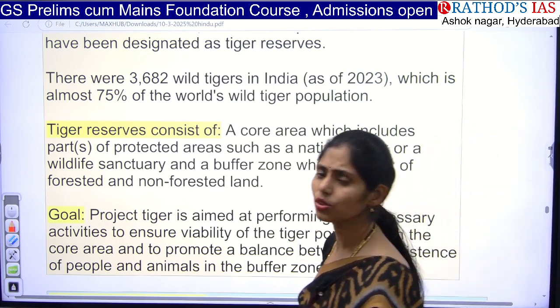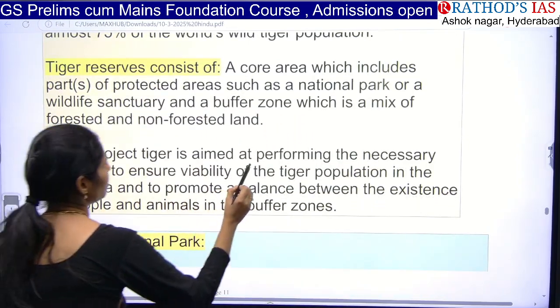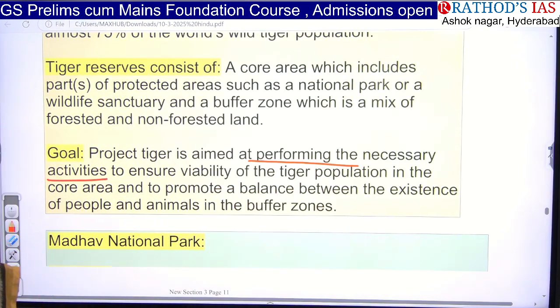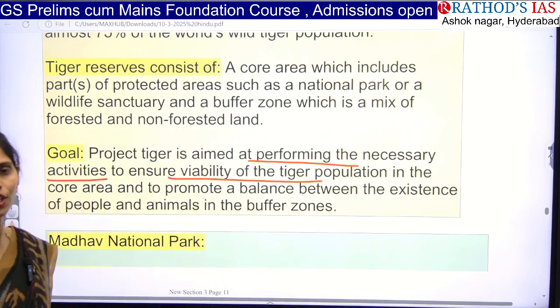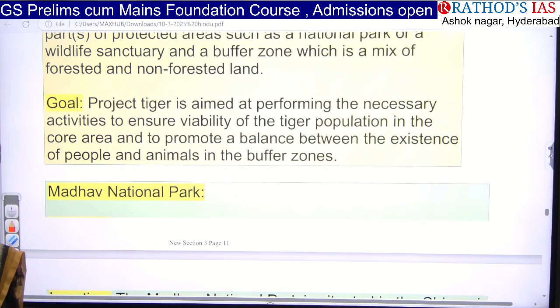And next one is, what is the goal of this Project Tiger? Project Tiger is aimed at performing the necessary activities. So which kind of activities will they do? They'll ensure viability of the tiger population in the core area, and they'll also try to balance between the existence of people as well as animals in the buffer zone.